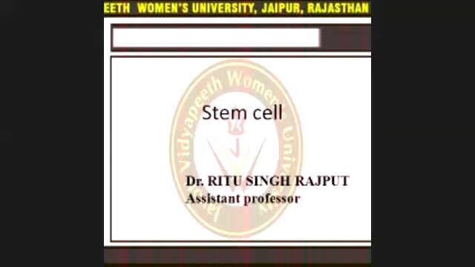The blastocyst appears in embryo development after fertilization, after cleavage, after blastulation, and before implantation. In embryo development, first there are two cells. After that, it will develop four cells. After that, it will develop eight cells. Then it will be converted into the morula. After that, it will be converted into the blastocyst.